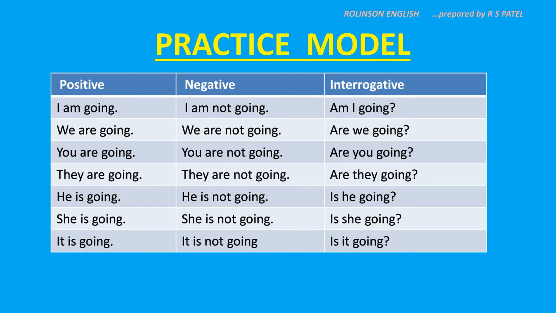Am I going? In interrogative, see, the helping verb is taken before, in the beginning of the sentence, and a question mark is put there. That is the interrogative. Am I going? Are we going? Are you going? Are they going? Is he going? Is she going? Is it going? Alright? Now, go on practicing. Change the verb and go on making sentences like this. Positive, negative and interrogative. Practice, practice, practice. Because without practice, this learning of tenses will not help you.